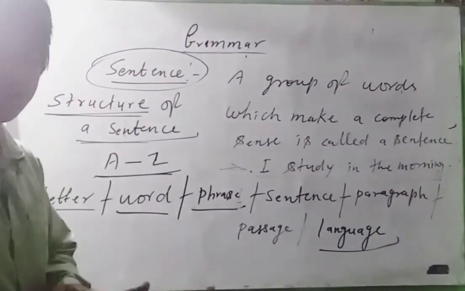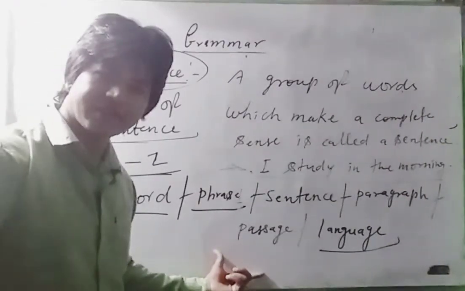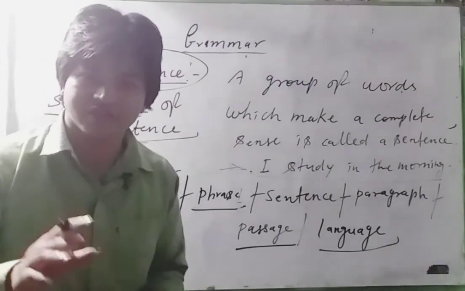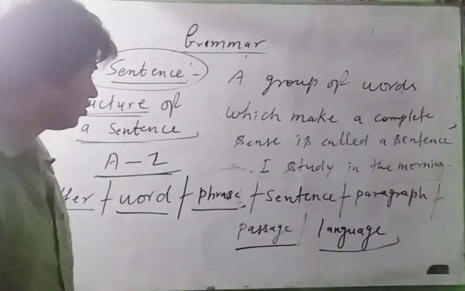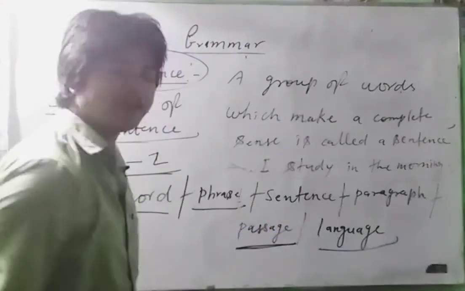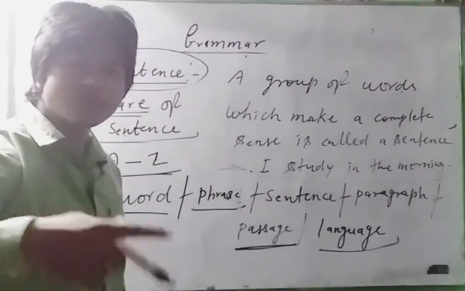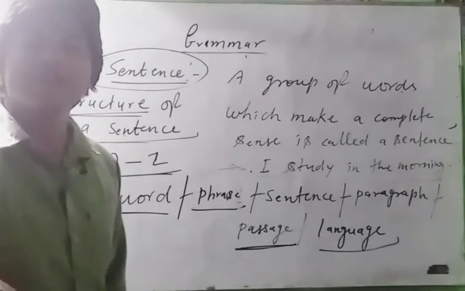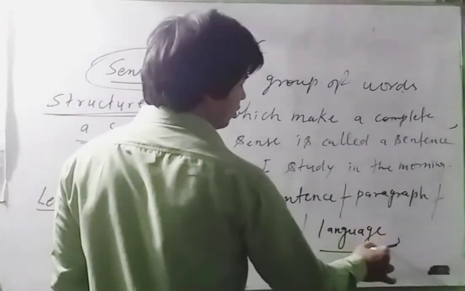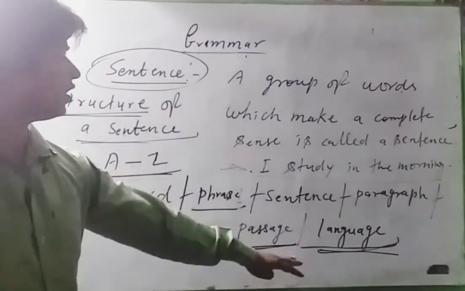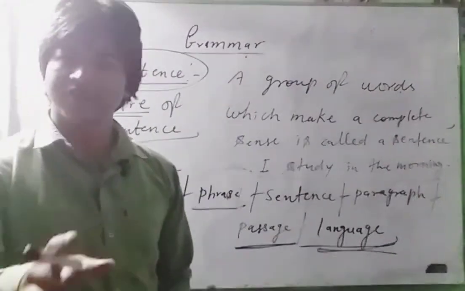When there are more paragraphs, it will be called a passage, and when there is a passage, definitely there will be a story, any descriptive events or facts, any factual things. That thing will be spoken in a particular language. This will be called language. Clear? With the help of grammar, we have to learn it.